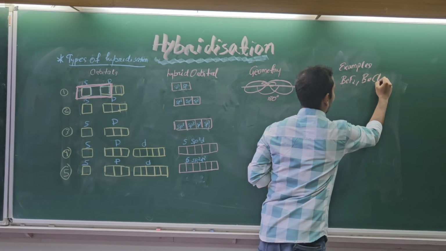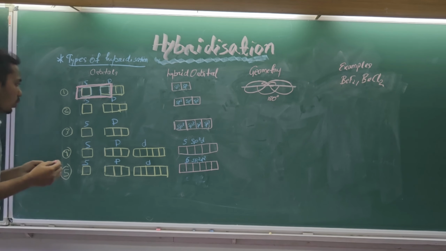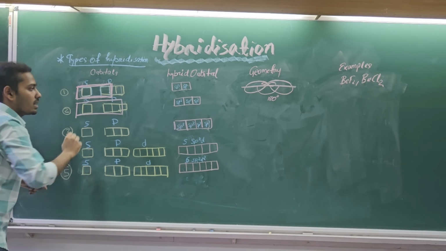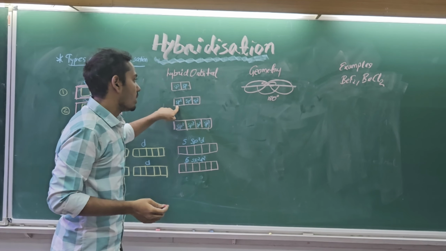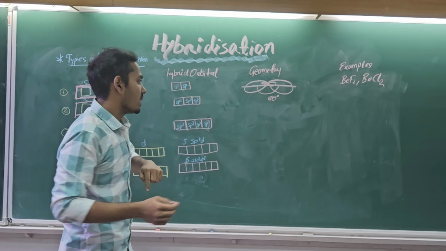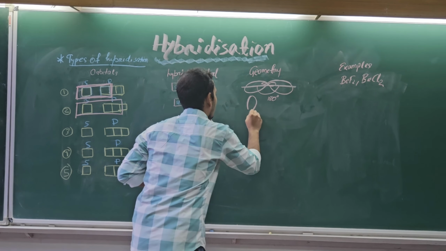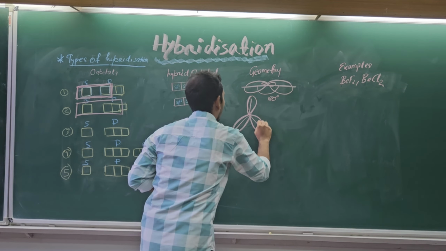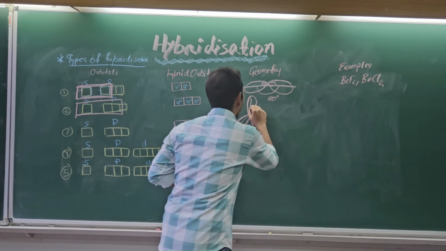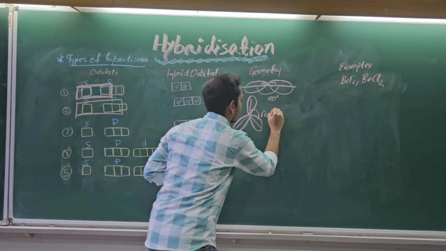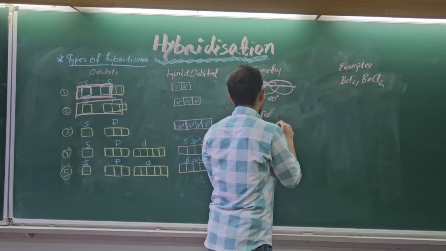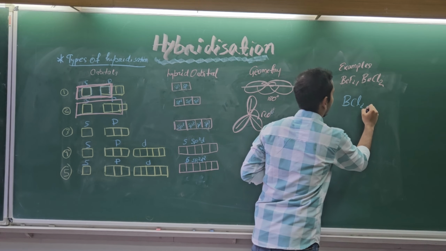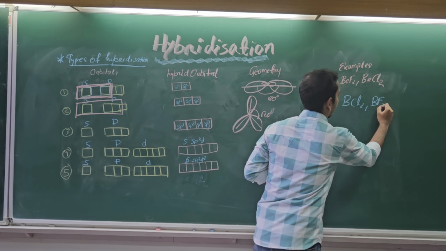Some examples of it are BeF2, BeCl2, etc. Similarly, when one s orbital intermixes with 2 p orbitals, that will give us 3 new hybrid orbitals with a geometry of trigonal planar, with a bond angle of 120 degrees. Some examples of it are BCl3, BI3, etc.